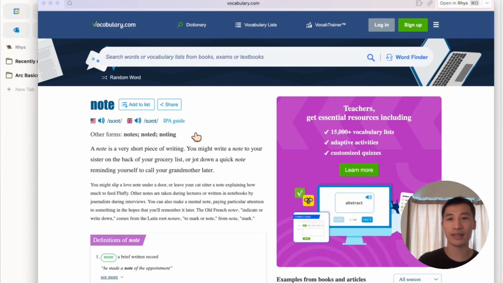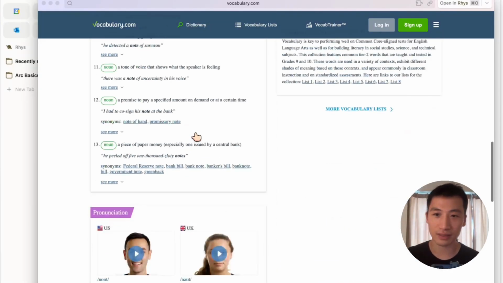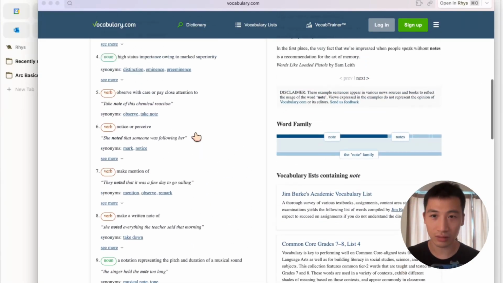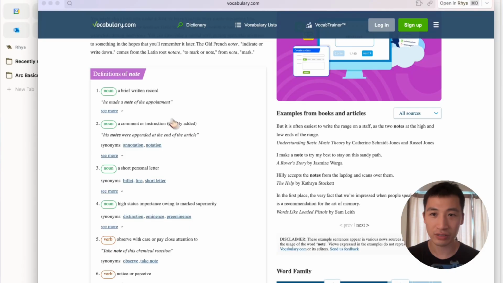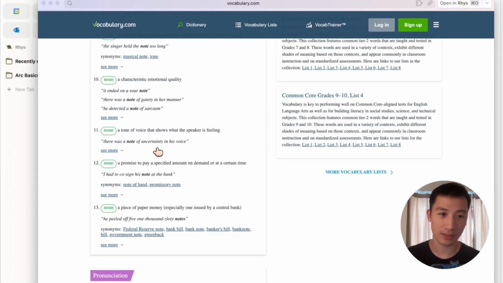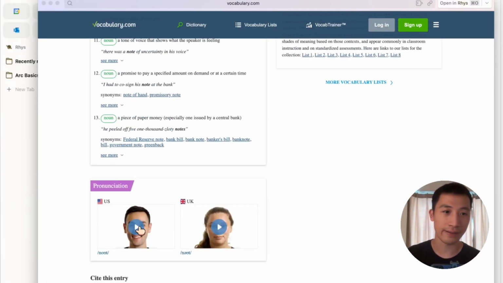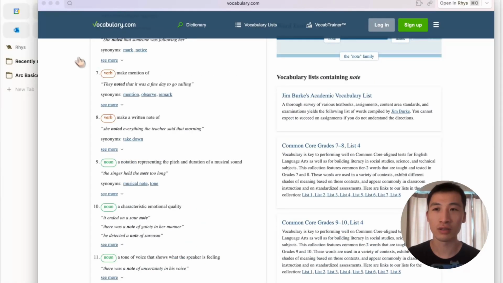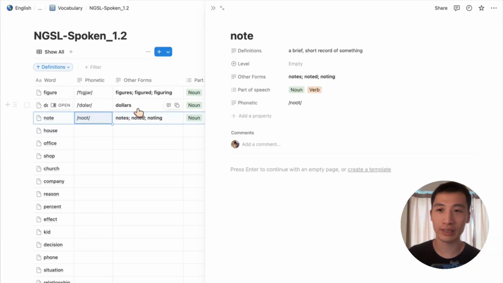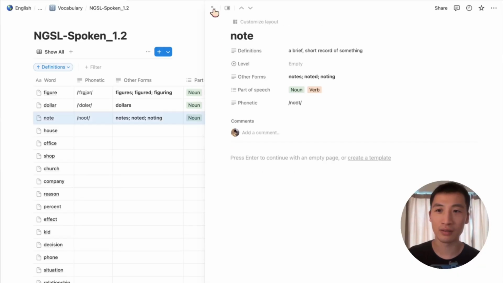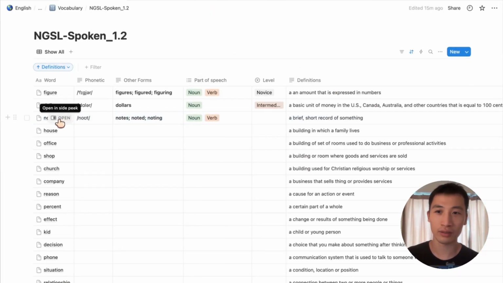Okay, let me see a lot of the meaning definitions of note by myself. So let me practice the pronunciation. Notes. So we know 3 words today: figure, dollar, note. Yeah. And thank you, Gemini.